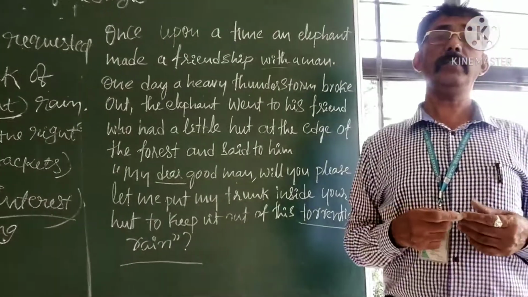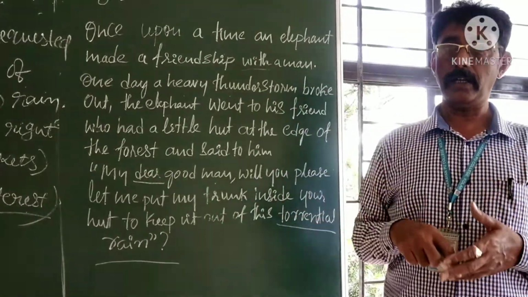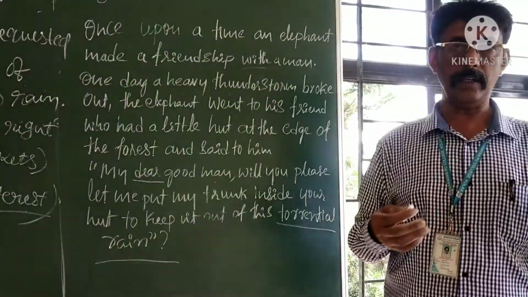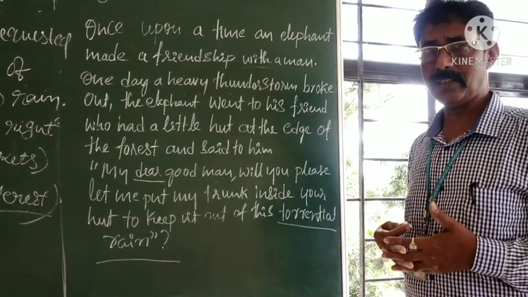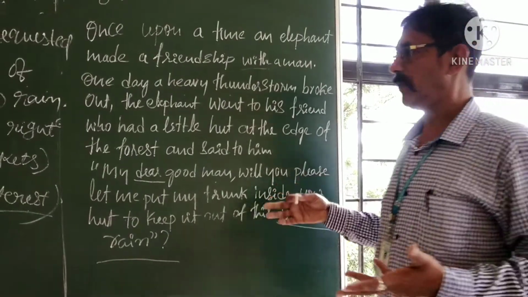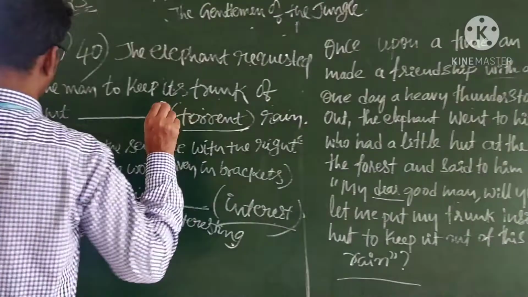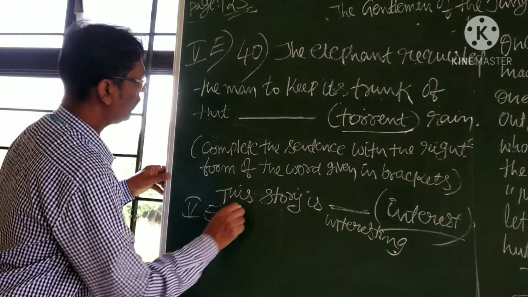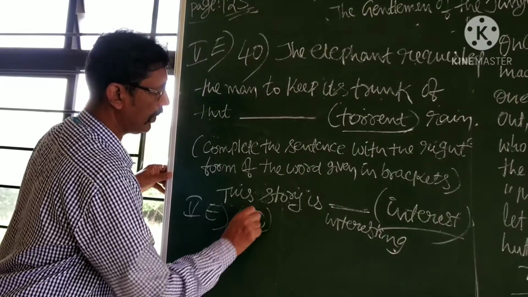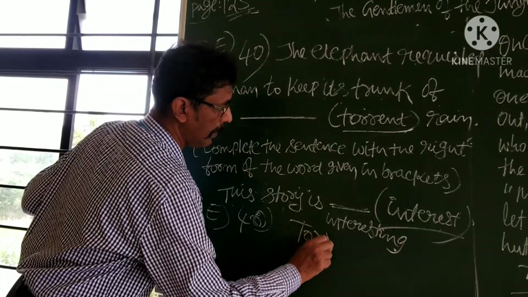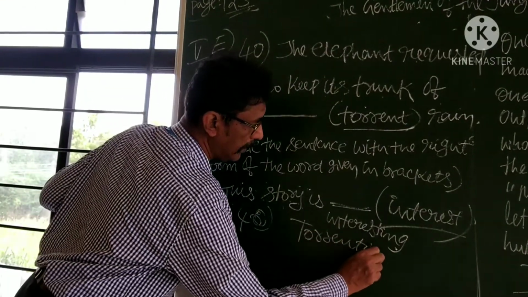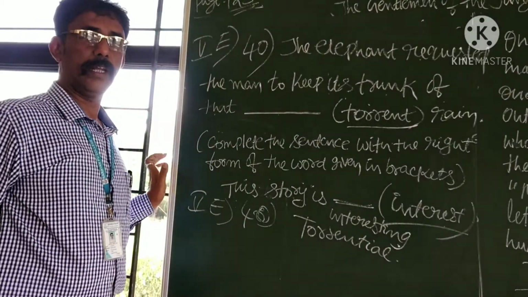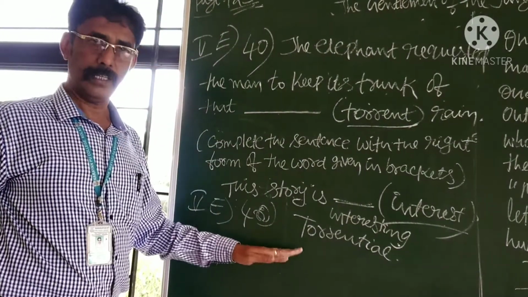What is the difference between an adjective and a noun and an adverb? My friends will explain it in the classroom itself. It is why, please be careful. This answer only you write, only you mention: 5th E, question number 40, you write torrential. It is enough. Don't write in full, you write only torrential. It is more than enough indeed.